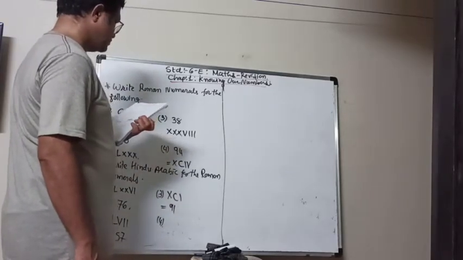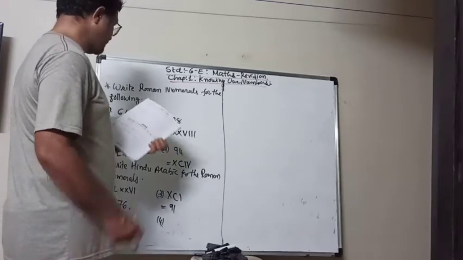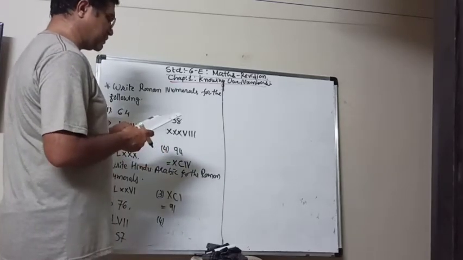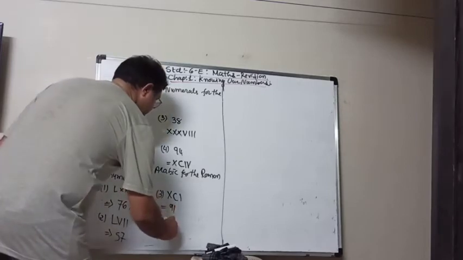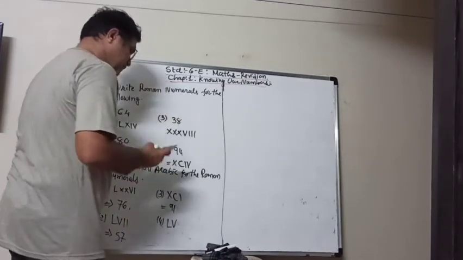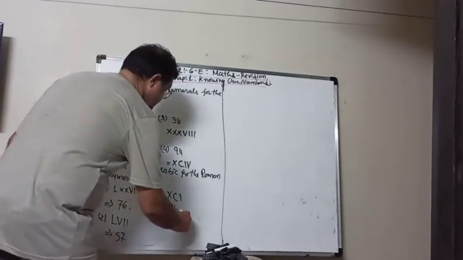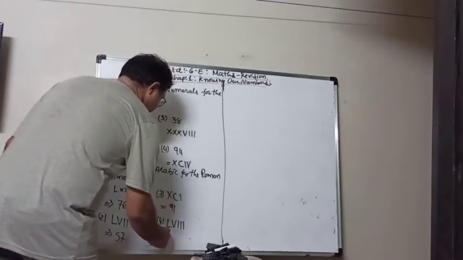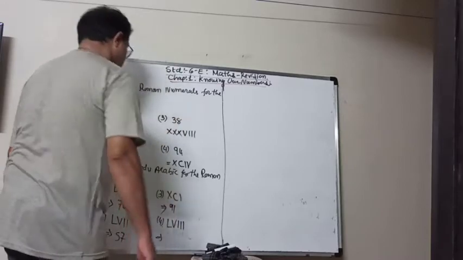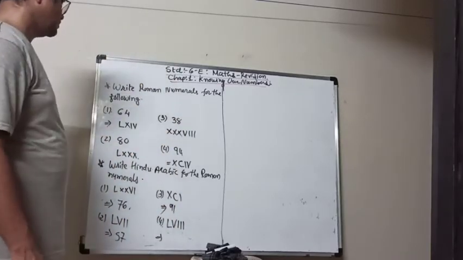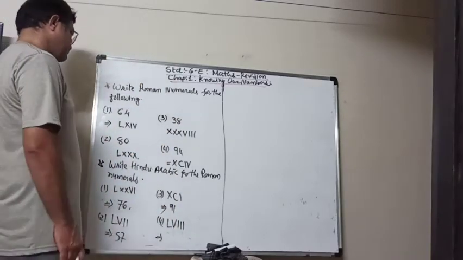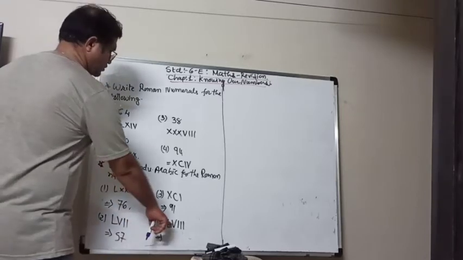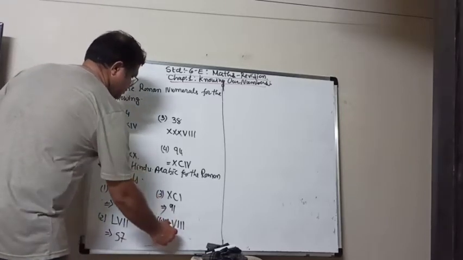Then we can take another number like LVII. L is for 50, 5, 6, 7, 8.